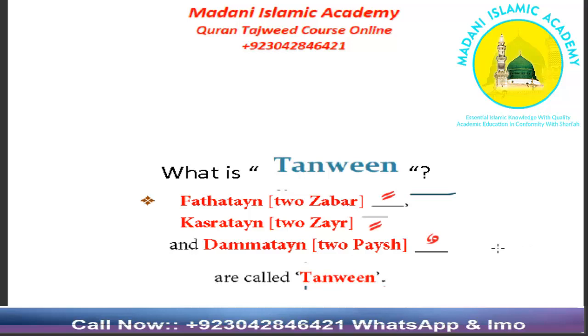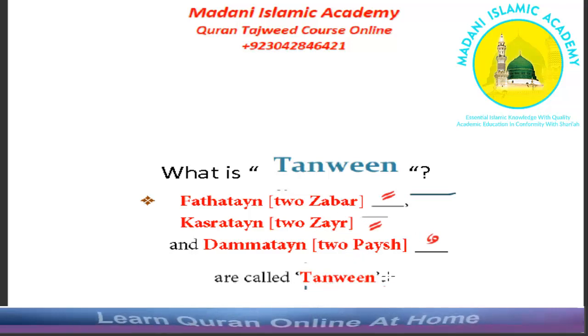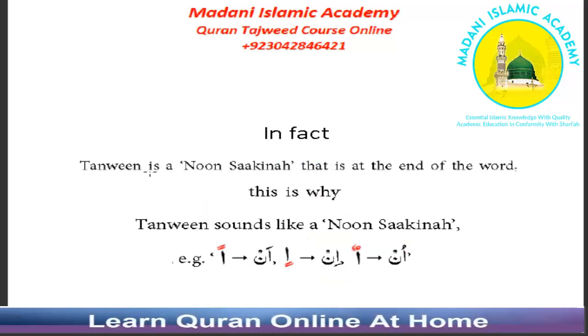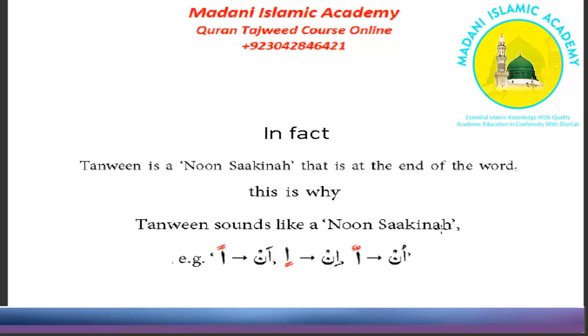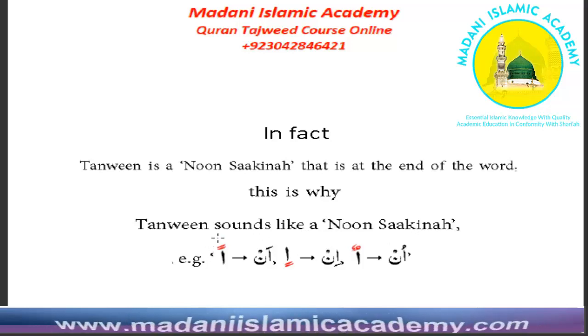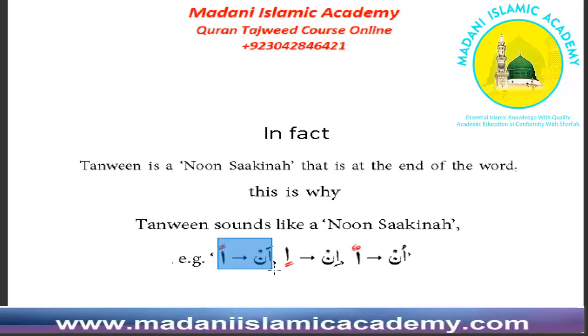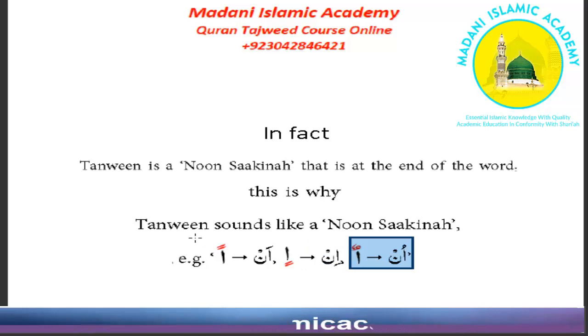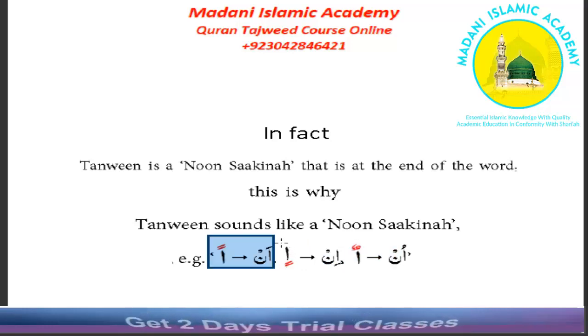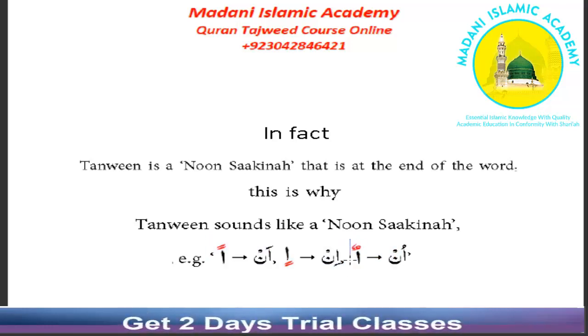What is Tanween? 2 zabar, 2 zer, 2 pesh are called Tanween. In fact, Tanween is a Noon Sakin that is at the end of the word. This is why Tanween sounds like a Noon Sakin. For example, Hamza 2 zabar an, Hamza 2 zer in, Hamza 2 pesh un, an, in, un.